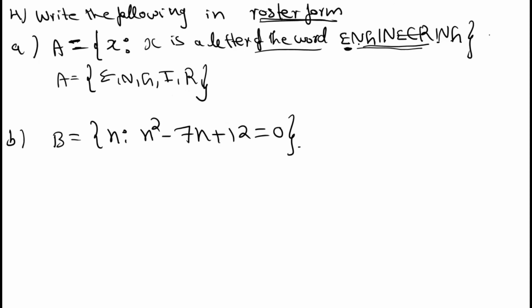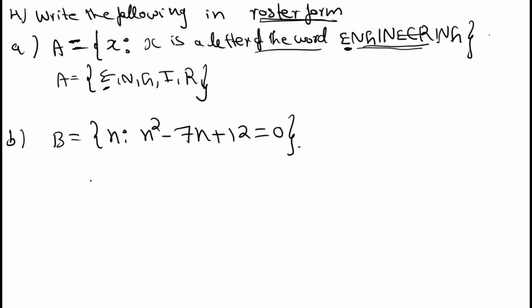See here, how many times is E there? Two times E is there. You need to write that E only one time, because while writing a set in roster form, repetition is not allowed generally. You can write it, but generally repetition is not allowed. So you need to write E only one time, G only one time, N and I only one time. So you will get E, N, G, I, R.